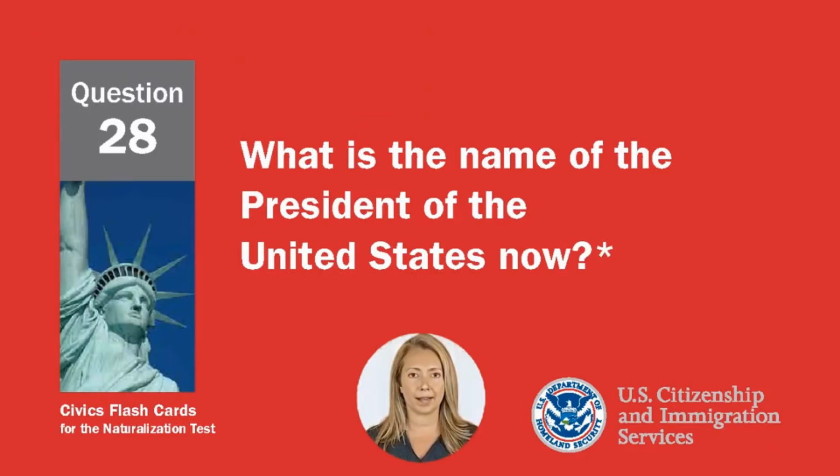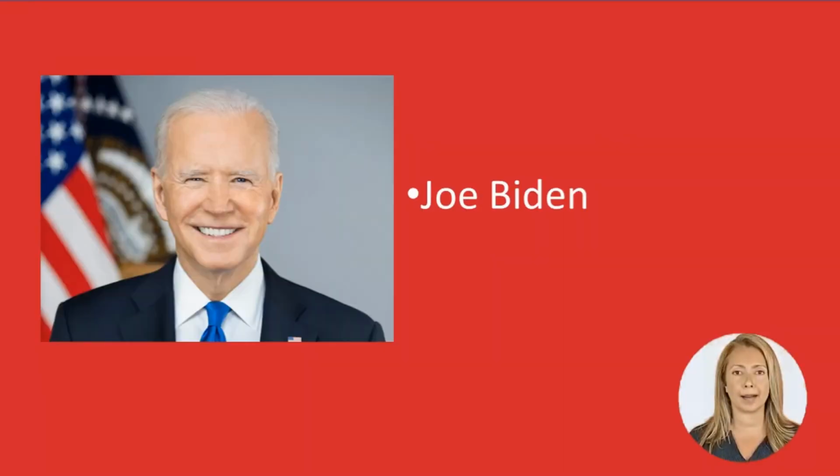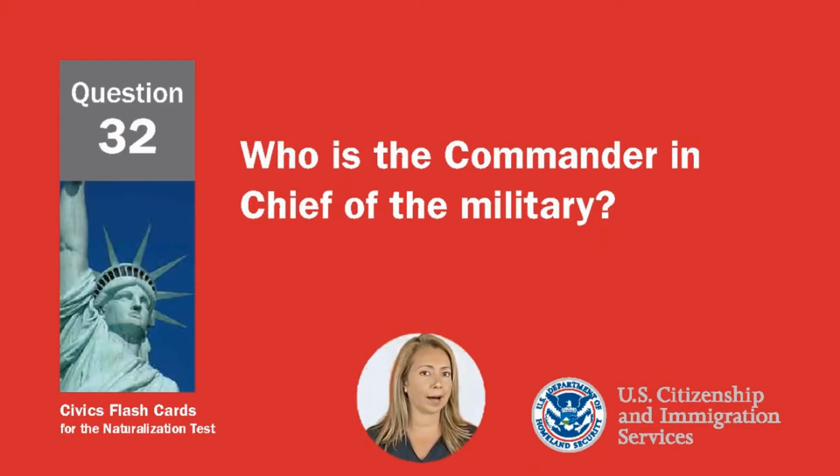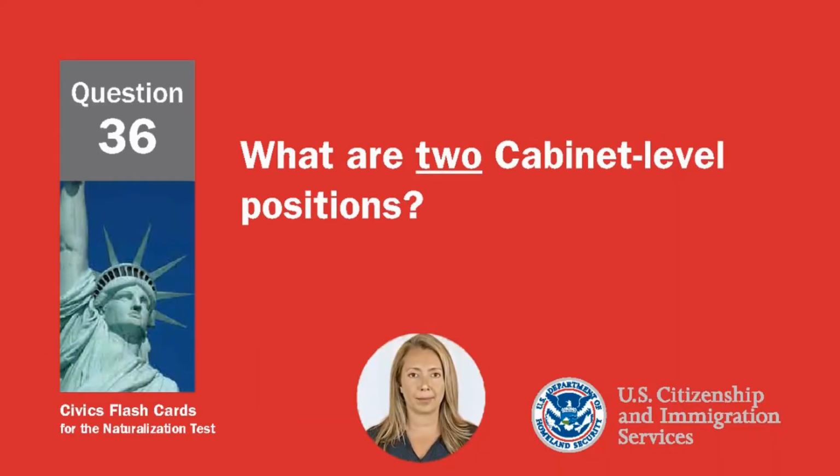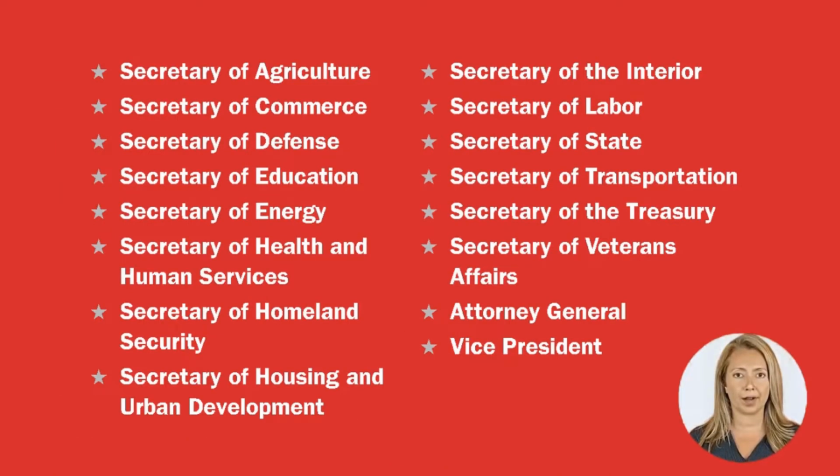What is the name of the President of the United States now? Joe Biden. Who is the Commander-in-Chief of the military? The President. What are two cabinet-level positions? Secretary of Agriculture, Secretary of Commerce, Secretary of Defense, Secretary of Education, Secretary of Energy, Secretary of Health and Human Services, Secretary of Homeland Security, Secretary of Housing and Urban Development, Secretary of the Interior, Secretary of Labor, Secretary of State, Secretary of Transportation, Secretary of the Treasury, Secretary of Veterans Affairs, Attorney General, Vice President.